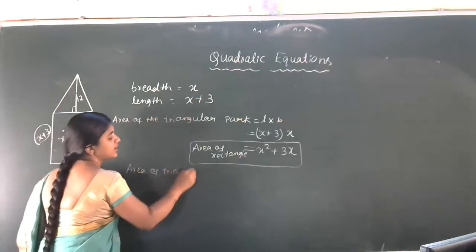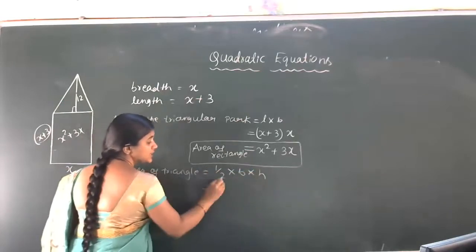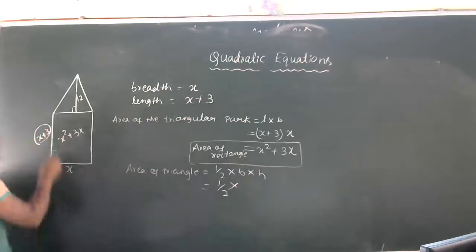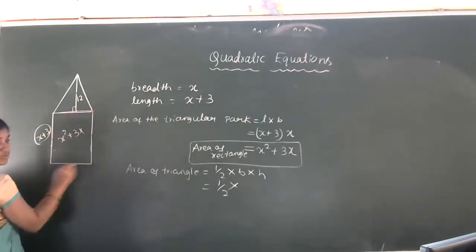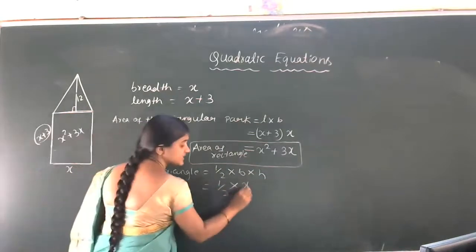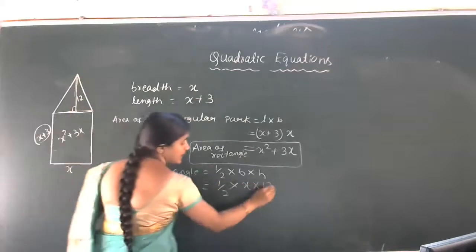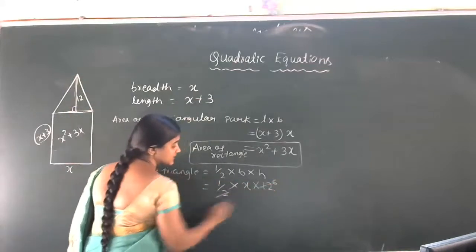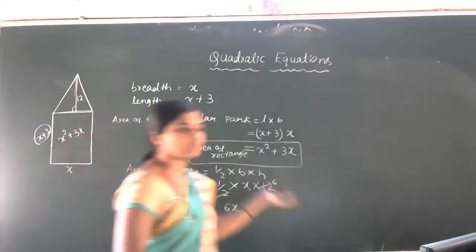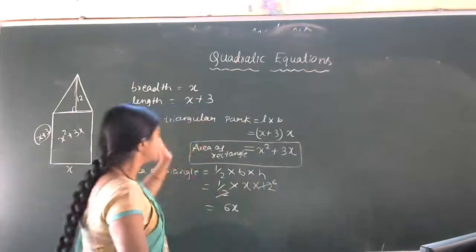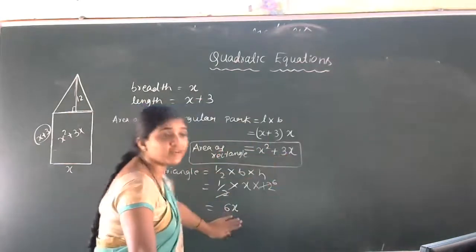Area of triangle formula is half into base into height. So half into base, the base of the triangle is nothing but the breadth of the rectangle. So base is x only, into height, altitude is given, that is 12. Now 2 ones are 2, 2 sixes are 12, so 6x. Area is 6x square meters. Is that clear? So area of the rectangle is x square plus 3x and area of the triangle is 6x we got.